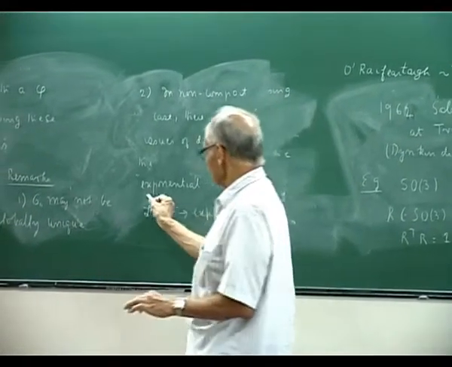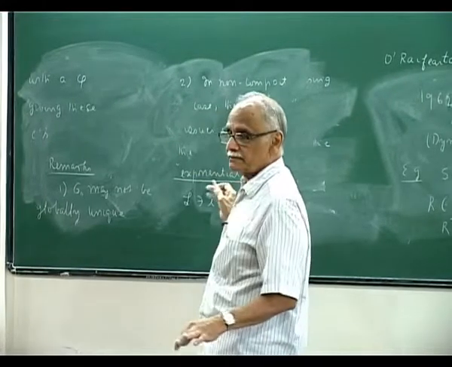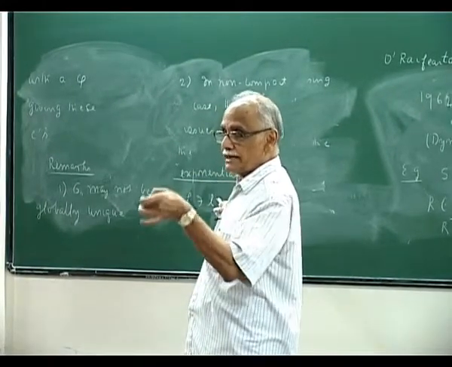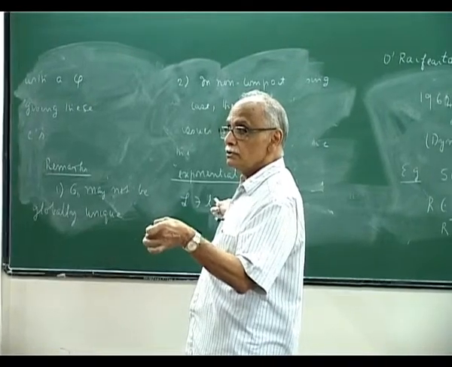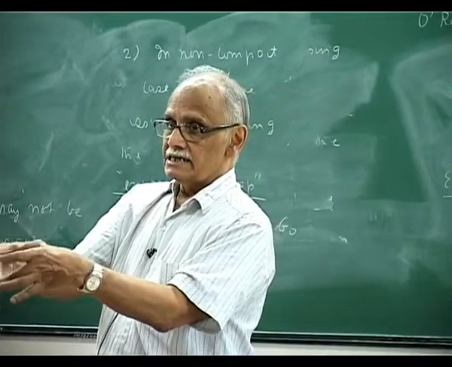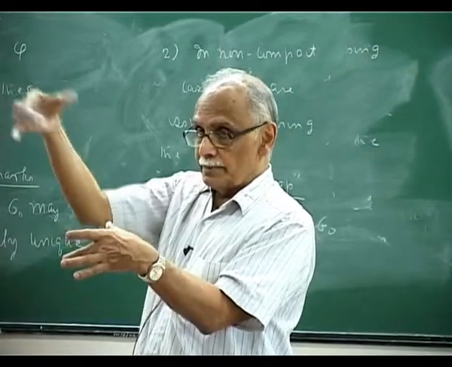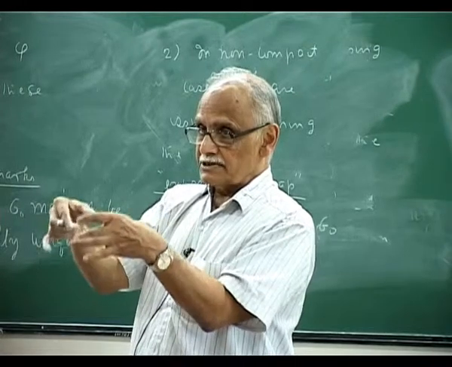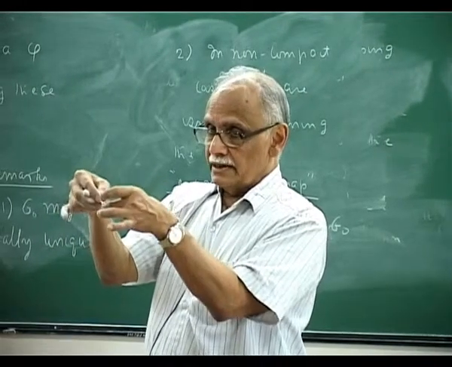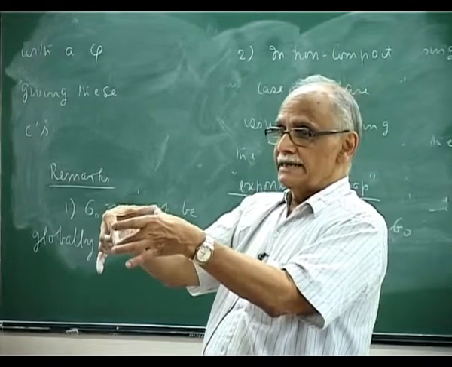But the thing I wanted to tell, I just want to mention this, this map is called the exponential map, and it is supposed to be onto a neighborhood of the group germ. This exponential map is onto a small neighborhood of the identity of the group. If you go from the group to the Lie algebra, then the exponential map maps you from the Lie algebra, the tangent space, to a small neighborhood of the identity of the group.